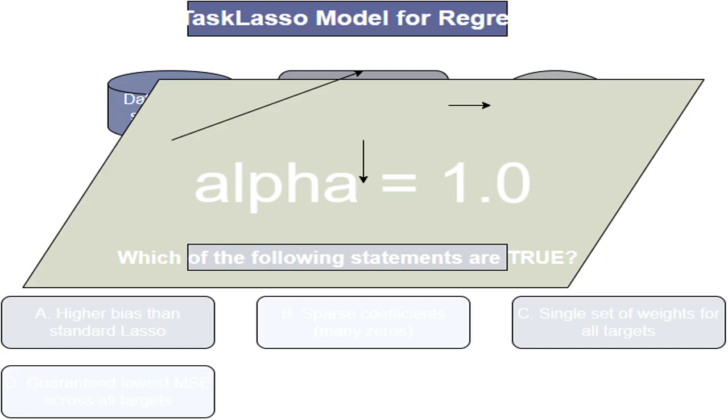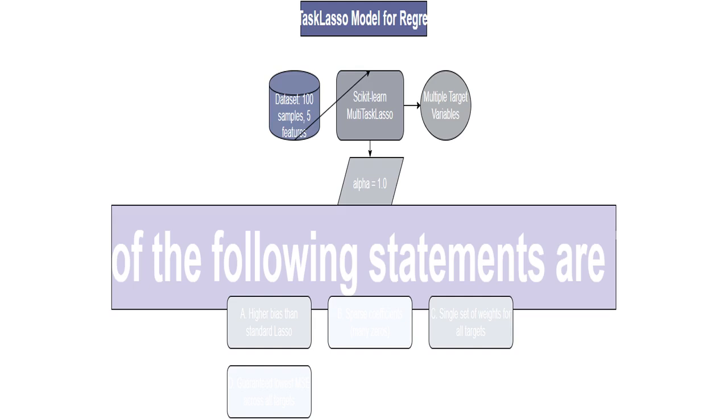This is a parameter that controls the strength of L1 regularization. A higher alpha value makes the model simpler and less prone to overfitting. Think of it like adding a penalty to make the model less complex. This is the main question of my quiz. I need to evaluate several statements to figure out which are correct.